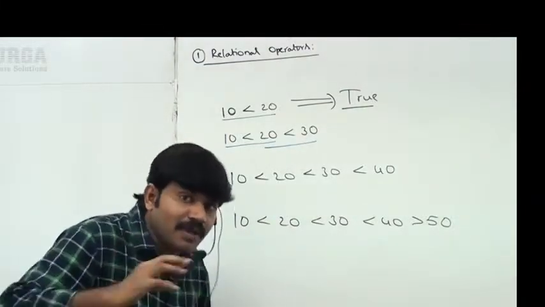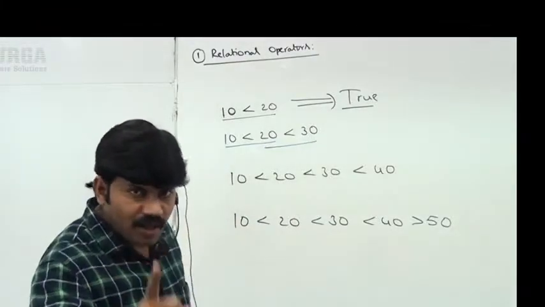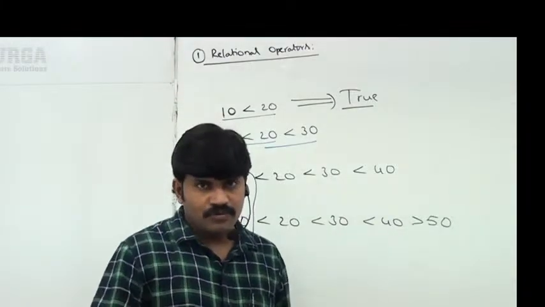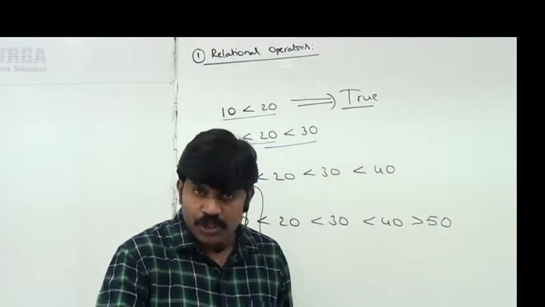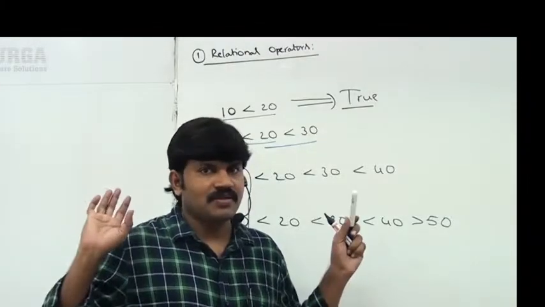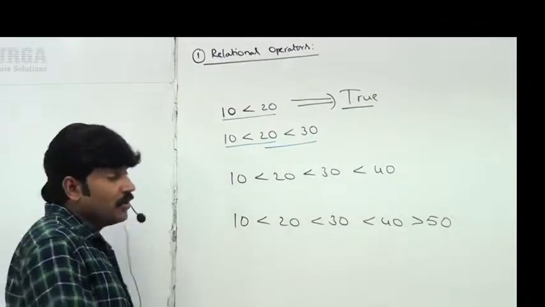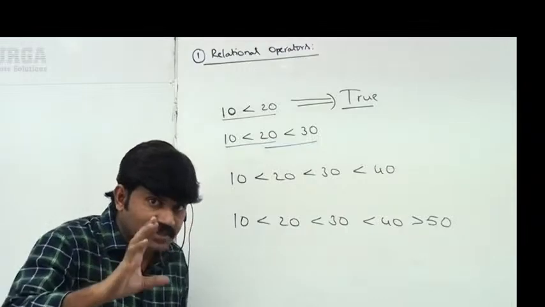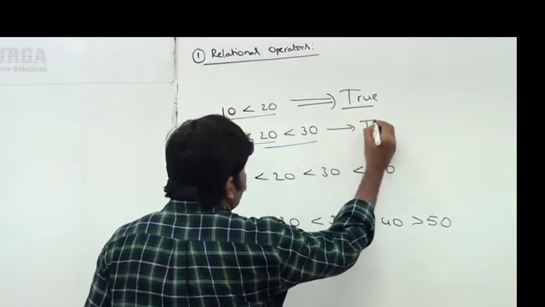Sir, if multiple comparisons are there, how is the behavior? Very simple. If all comparisons return true, then the result is true. If at least one comparison fails, returns false, then the result is always false. Remember. Now 10 less than 20 is true, 20 less than 30 is true. Both comparisons return true. That's why the result is always true.